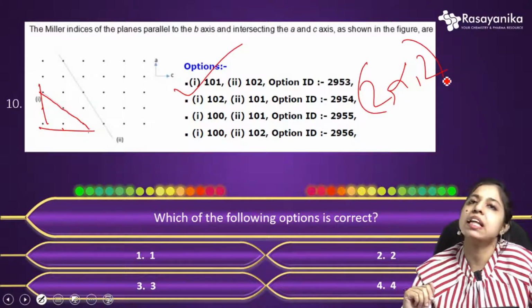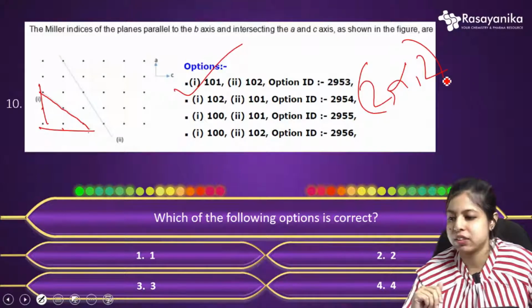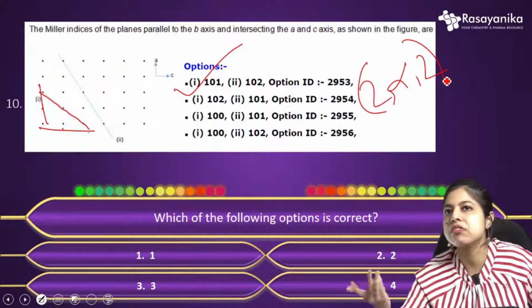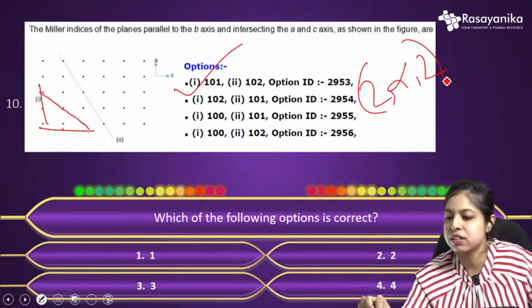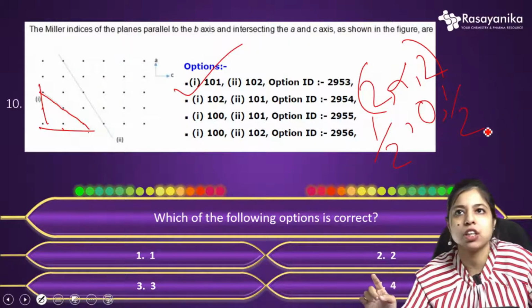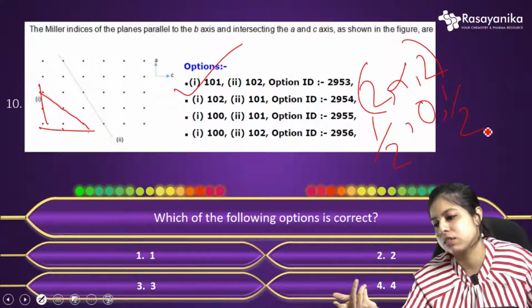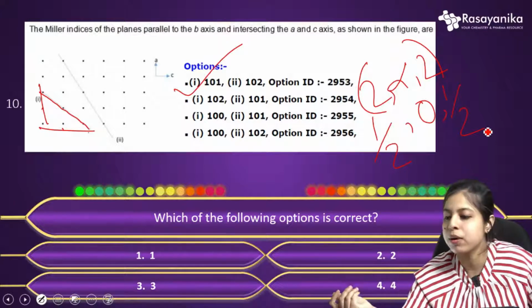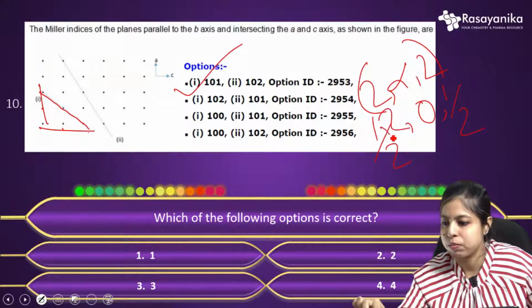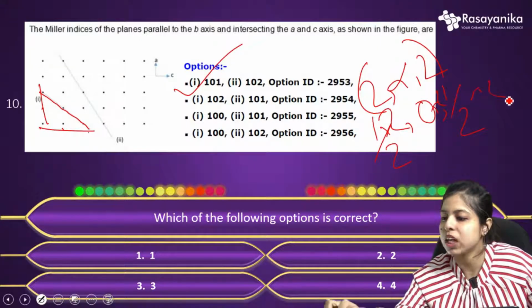Now how to find the Miller indices? Just take the inverse of this. Inverse the Weiss indices and you will get the Miller indices. So it will become half, 0, half, but it cannot be a fraction. You need to express it in whole numbers, so multiply all of this by 2 and you will get 101.